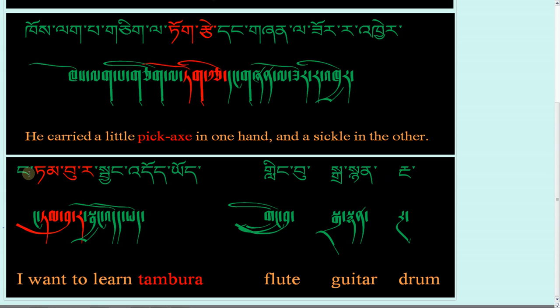So this is nga, this is nga. Because of this ra at the top, this becomes nga. Without it, it's nga. Nga without it, nga with it. Okay, so that's pretty much it.